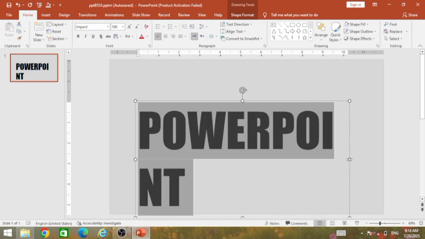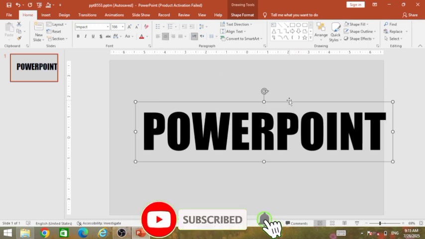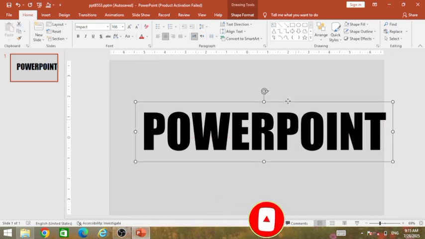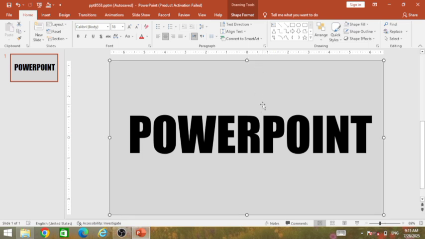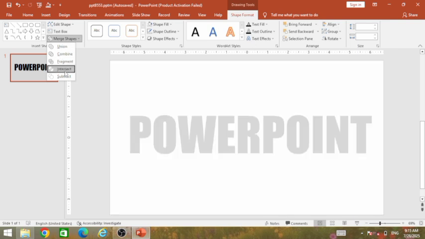Now adjust the text box from here. Now keep them in center and adjust the text here. Now this is perfect and amazing. Now select the background shape and press the Ctrl key and select the text box. Go to Shape Format, make it Subtract.